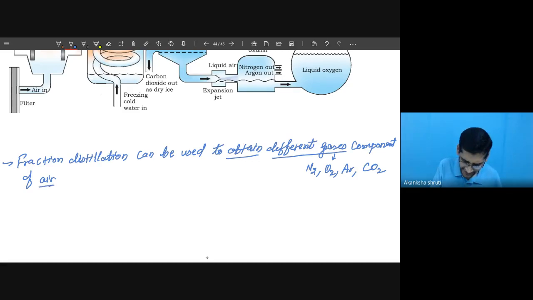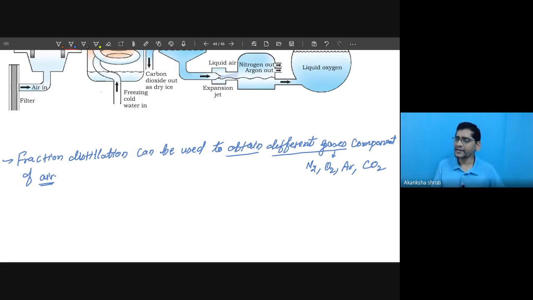Students, this air is present at normal temperature in gaseous phase itself. It is a gaseous solution, or gaseous mixture. But for fractional distillation, we need what? Liquid.